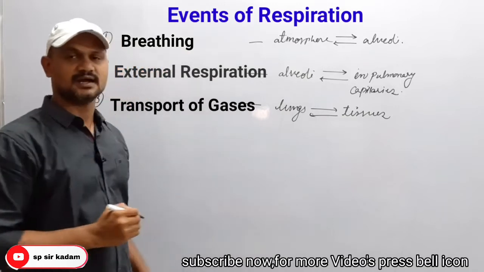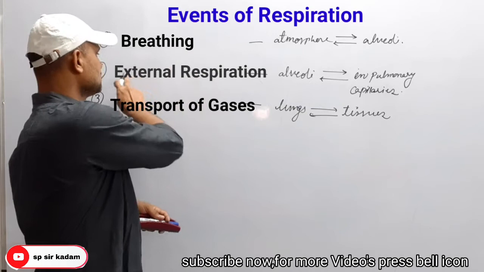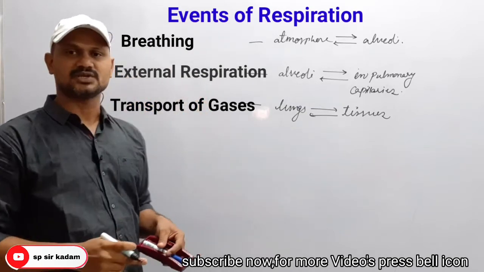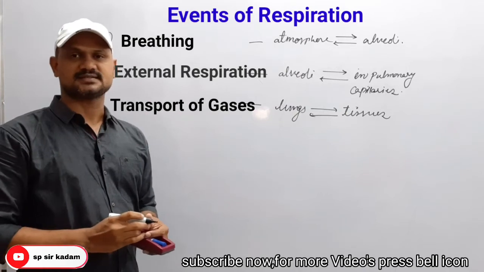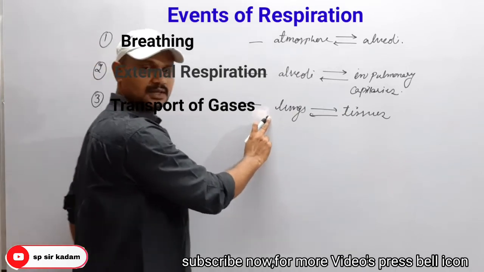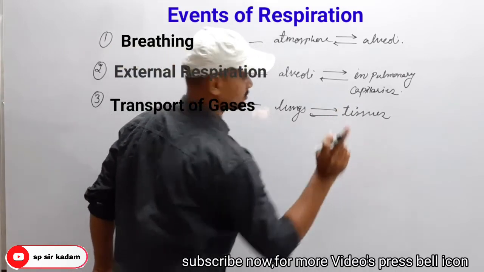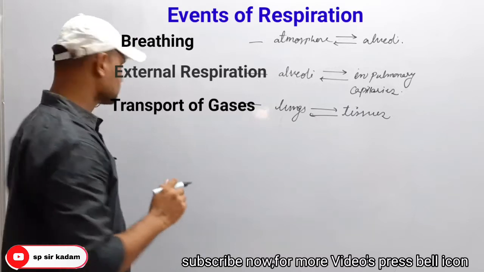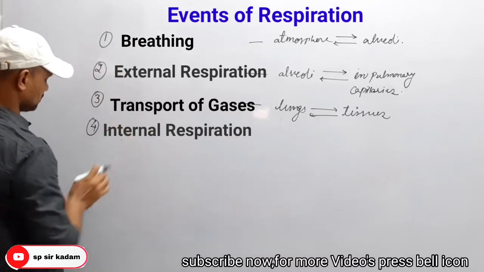So it is the third event. What is the first event? Breathing. The second event is external respiration, and the third event is transport of gases. So in the third step, exchange of gases occurs between lungs and tissues. Then the fourth step is what?